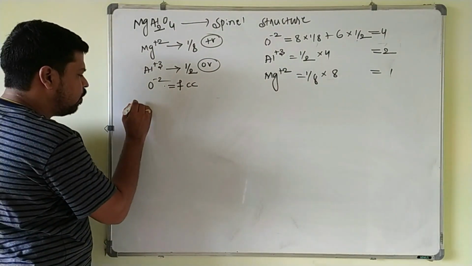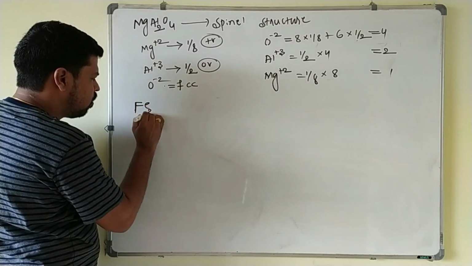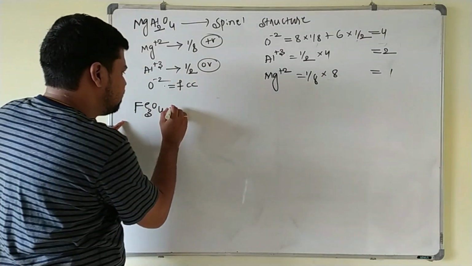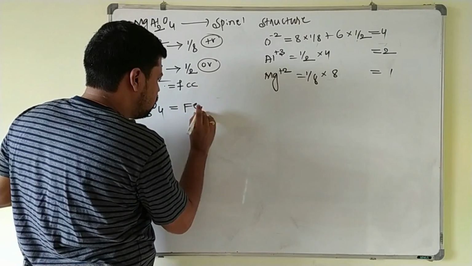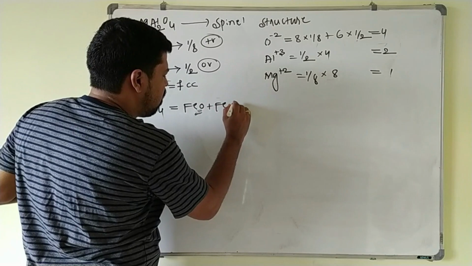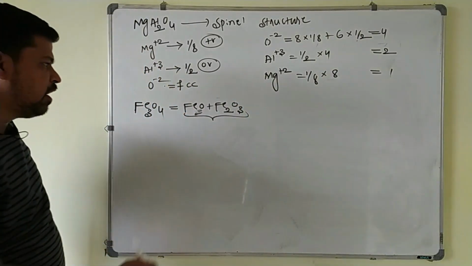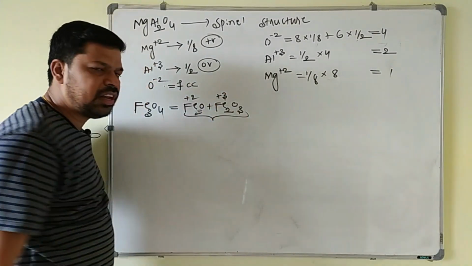Next one, inverse spinel, the structure of Fe3O4. This one is called what? Inverse spinel structure, which is a combination of what? FeO plus Fe2O3. This is a mixed oxide of FeO plus Fe2O3, where Fe exhibits the plus 2 oxidation state as well as the plus 3 oxidation state here.